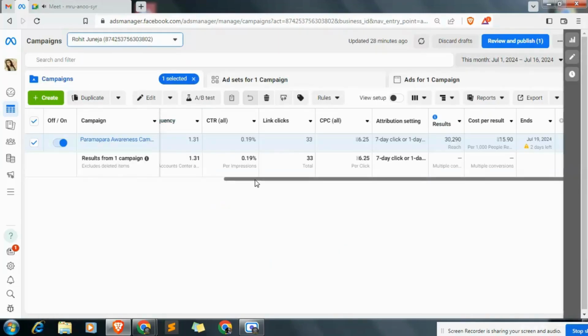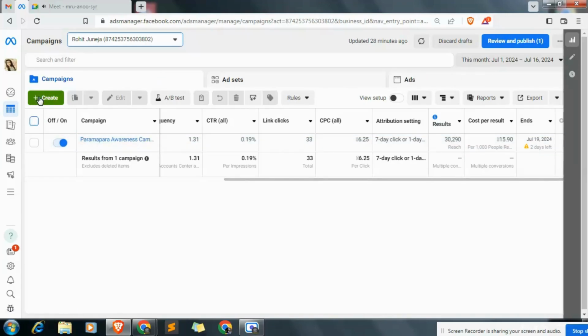Basically, we are again trying to create one ad. I'm not prepared as of now, but let's see what happens. If we want to create another ad, we will go to this create button, the call to action button.